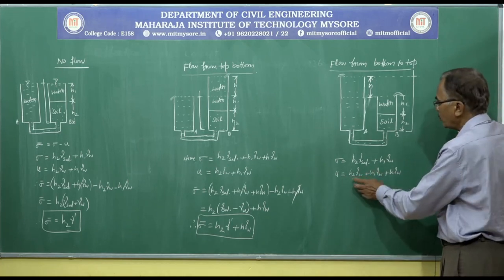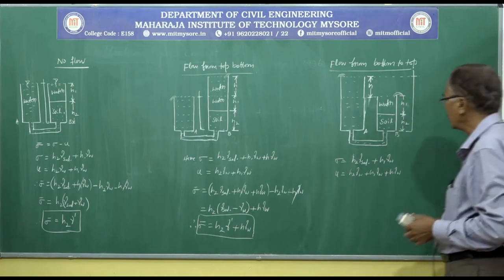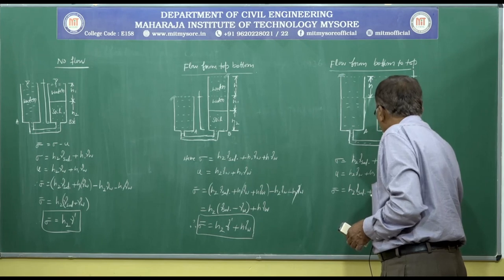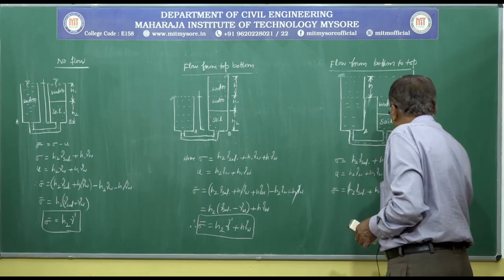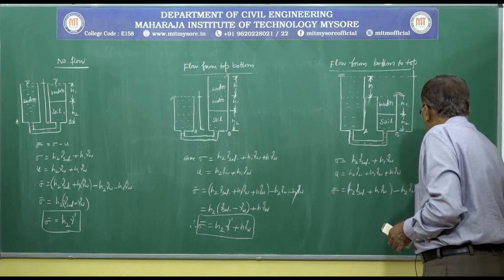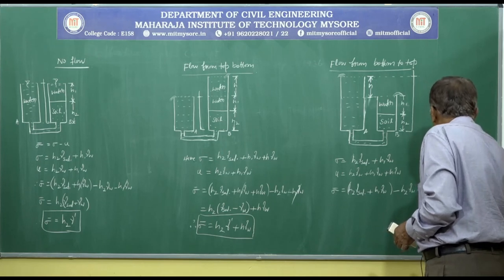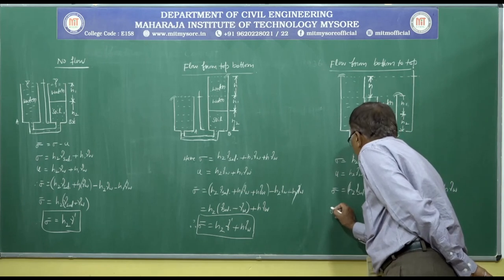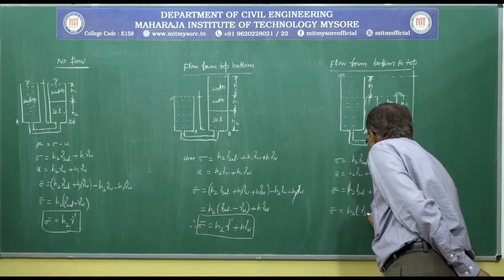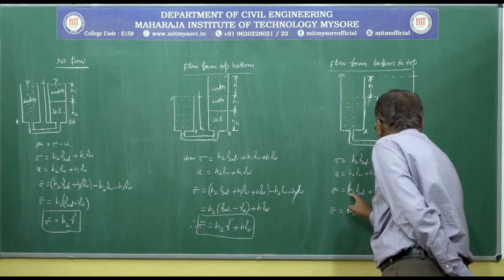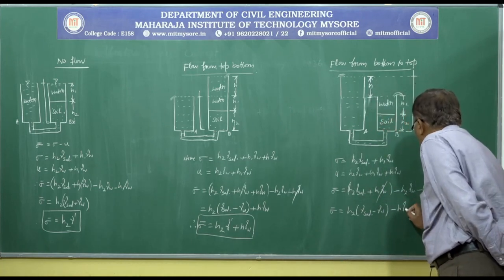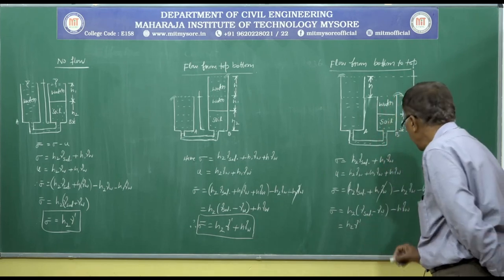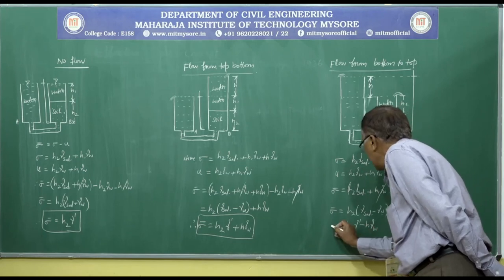Hence, pore water pressure is H2 gamma W plus H1 gamma W plus H gamma W. Therefore, effective stress sigma bar is equal to H2 gamma saturated plus H1 gamma W minus H2 gamma W minus H1 gamma W minus H gamma W. So, H1 gamma W gets cancelled, and sigma bar is equal to H2 into gamma saturated minus gamma W, minus H gamma W. That is H2 times the submerged unit weight, minus H gamma W, which is the effective stress.